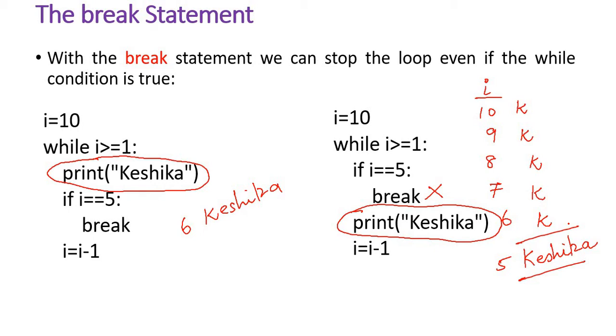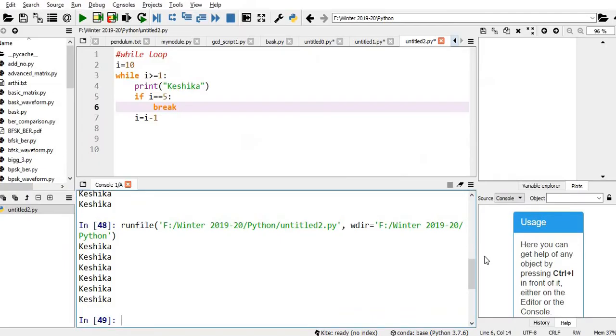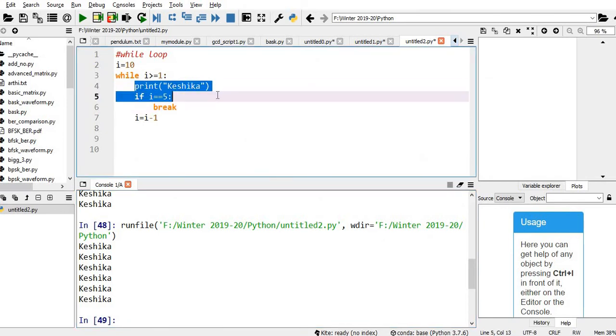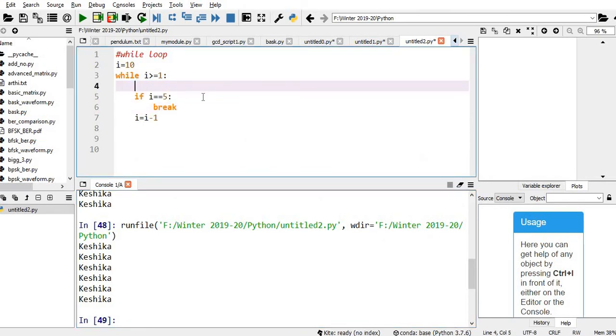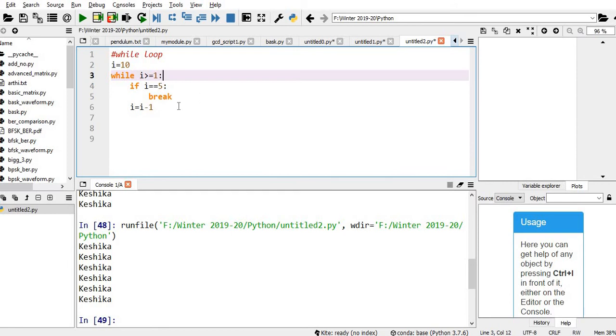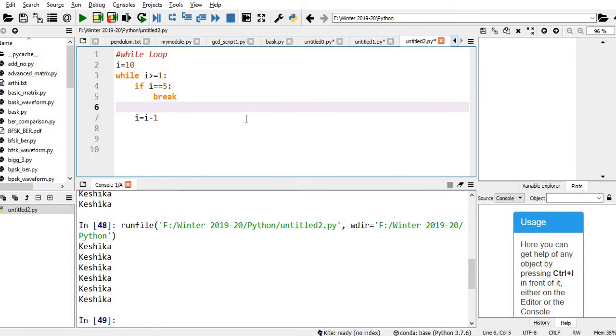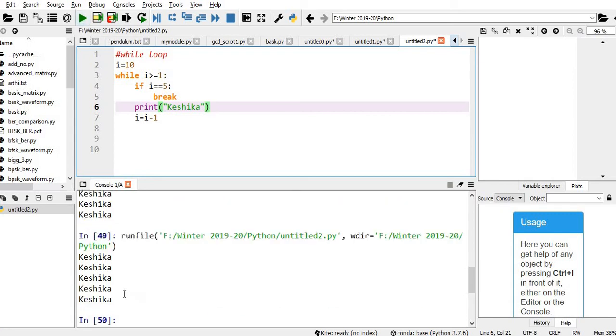We'll verify this. I'm taking this and putting it here. You execute this, and you just see Keshika is printed 5 times.